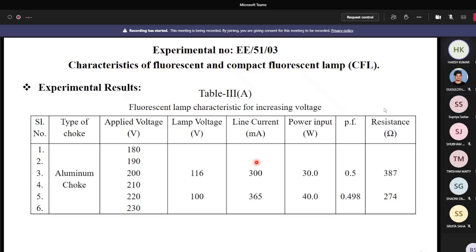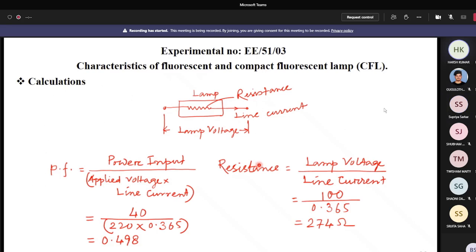Sir, power factor should be output by input. So why is it input by output in the equation? Yes, sir, it should be output, like applied voltage into line current by power input. Okay, power factor, fine. One minute, I tell you. V into I into cos phi equals P.